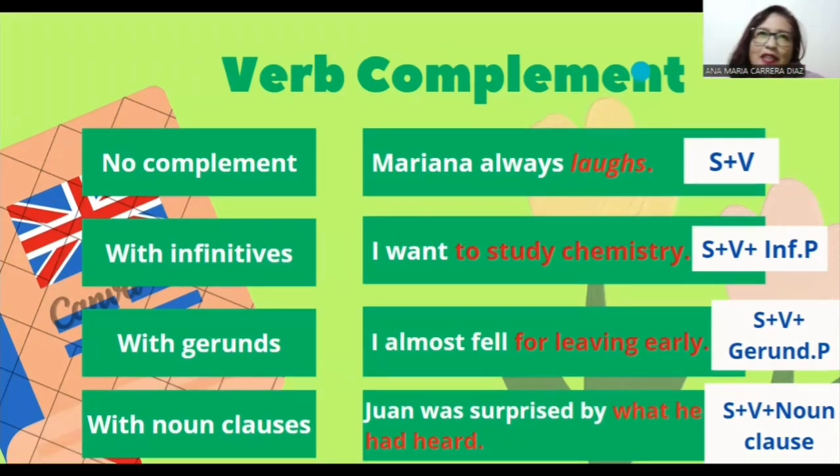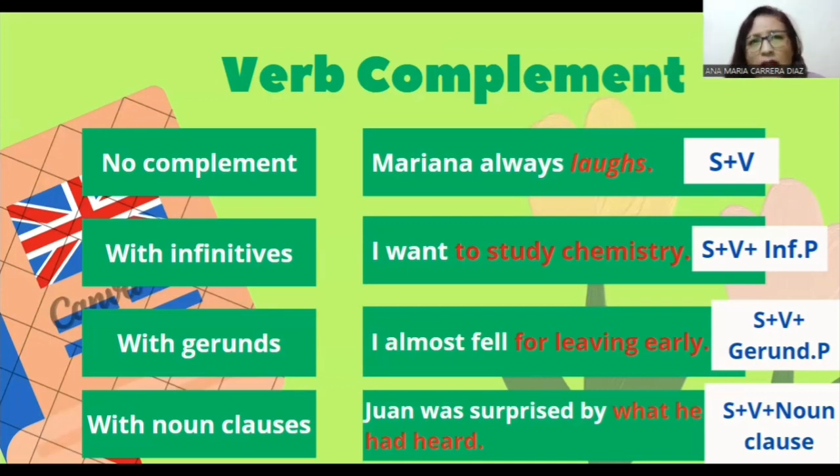The second is with infinitives. In this case, we use an infinitive phrase, which in this example is to study chemistry, to complete the idea of the main verb, that is want. That is to say, in this type of complement, it's necessary to add an infinitive phrase that has an infinitive verb, so that it complements the main verb.